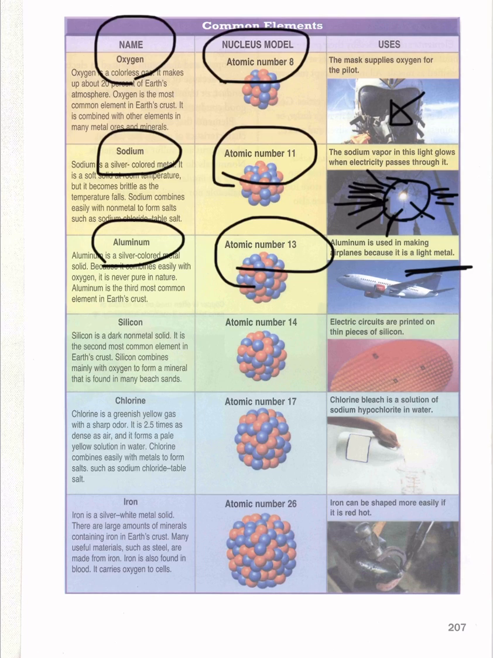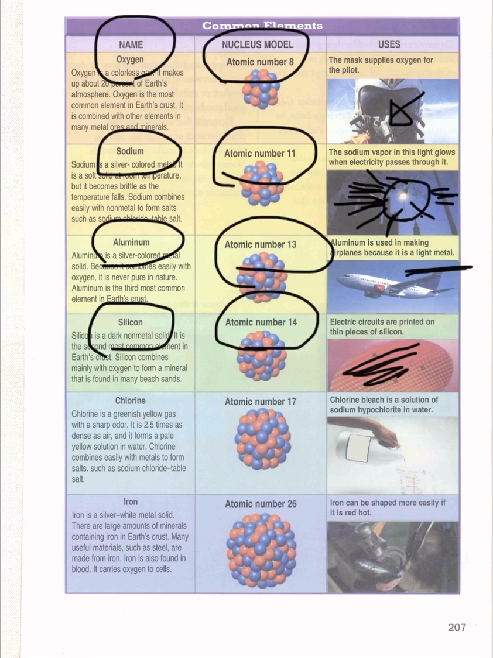Okay, here we have silicon. Silicon's atomic number is 14, and here electric circuits are printed on thin pieces of silicon. We have silicon that the electric circuits are printed on.